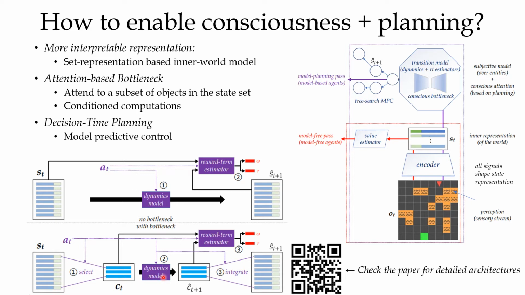And then we only train the dynamics model to simulate how CT would change into CT plus 1. With this very small transition evolution, we predict the signals of reward and termination. At the very last, with the integration operation, we paste back CT plus 1 to ST such that we get ST plus 1.